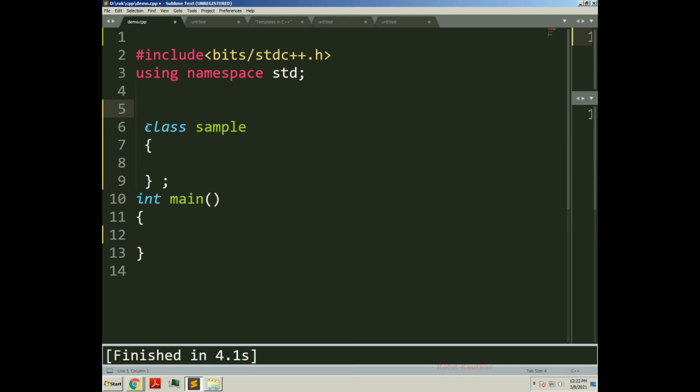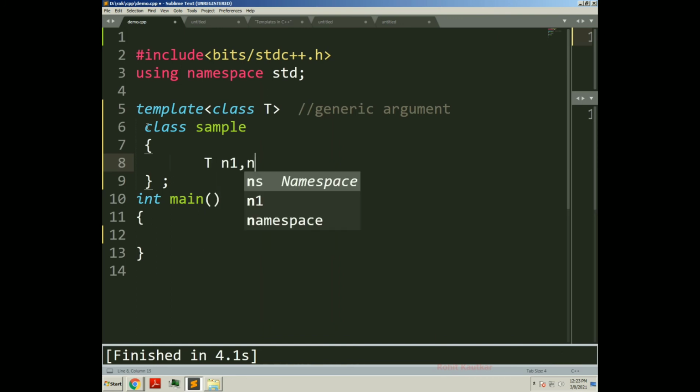So how to convert this class into a template class? Simply I will write the template keyword here, and class T. Now T is a generic argument. Within this class I will create variables of type T, so I write T n1, n2. These two variables I have created.